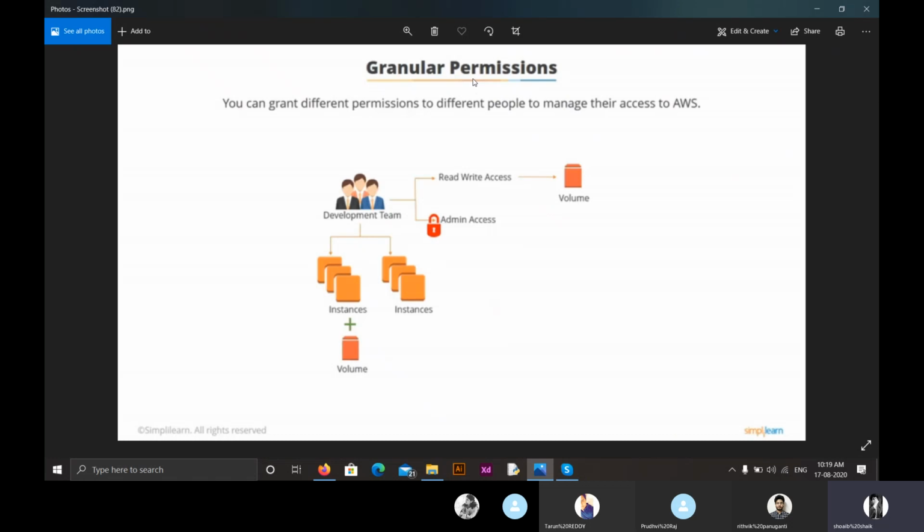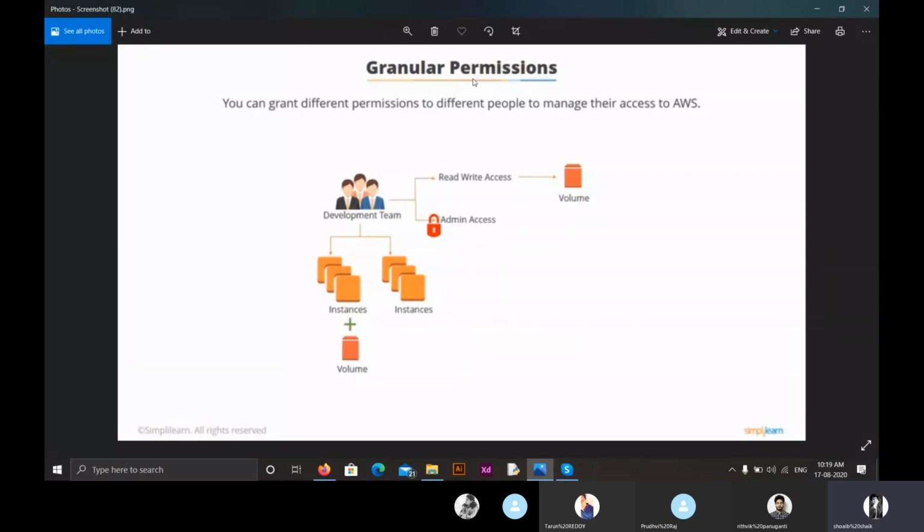Let me give an example. We can have some users that can access EC2 instances, and some users that can access EC2 instances that belong to development. We can also set the development team to have only read and write access to a volume, but not administrative access.